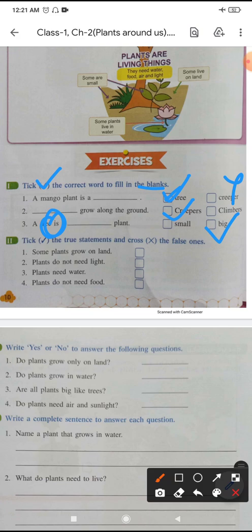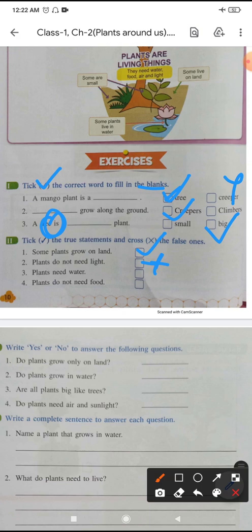Now the next question is: tick if it is a correct, true statement and cross for the false ones. See the first line. Some plants grow on land. Obviously plants can grow anywhere, everywhere. Plants do not need light. Obviously they need light for the process of photosynthesis, otherwise they are not able to make their own food.